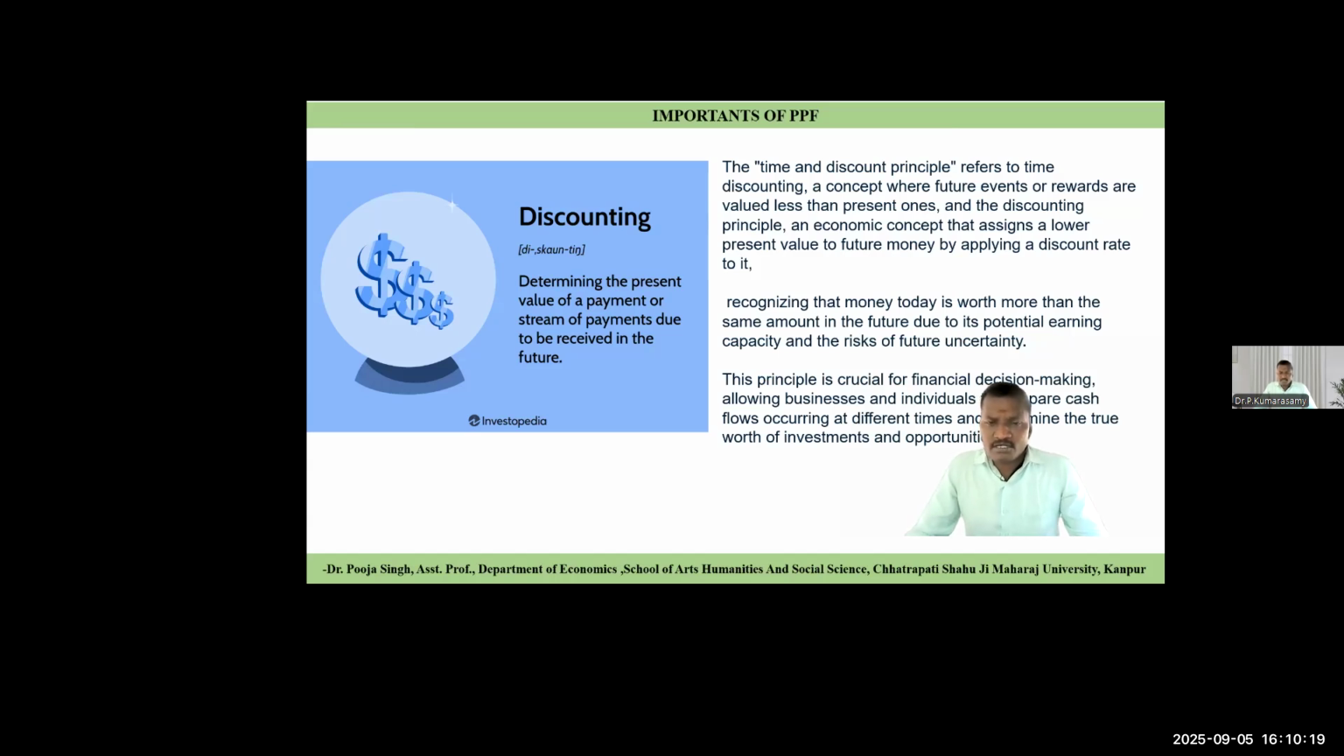Because if you receive 1 lakh rupees today, instead of receiving the same amount 2 years later, within these 2 years you have many alternative choices to increase 1 lakh to 1 lakh 10,000, 1 lakh 15,000 like that. So today's 1 rupee always has more value than tomorrow's 1 rupee. That concept is discussed here, the time discounting concept.